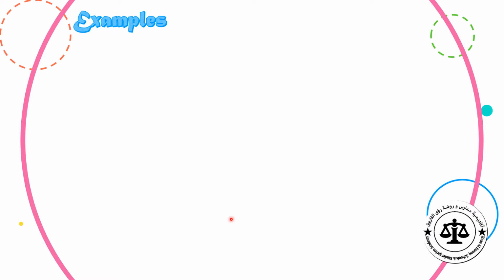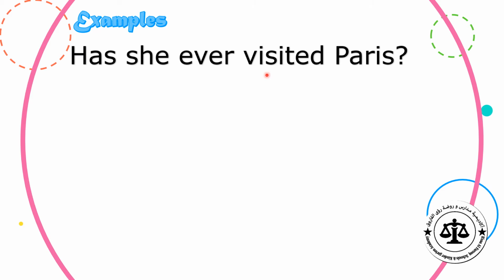Now I'll show you another example in present perfect with ever. Has she ever visited Paris? Look here, we have has. Why do we put has here? Because, excellent, we have a singular pronoun, and in questions we have to start with the helping verbs has or have.